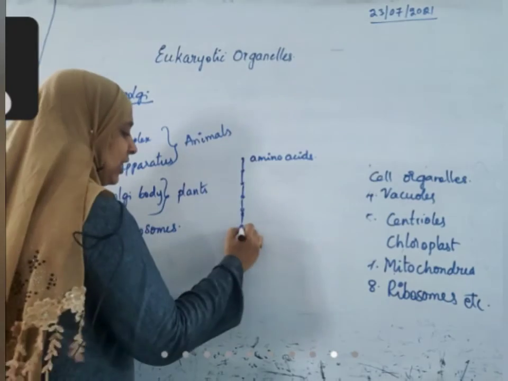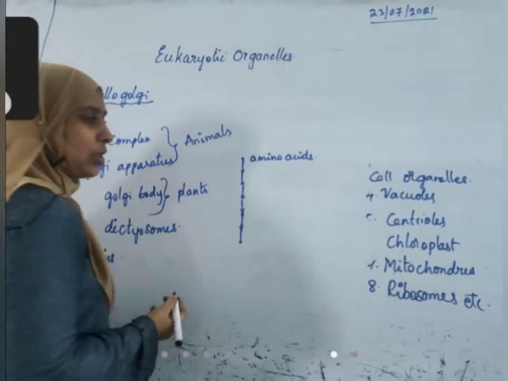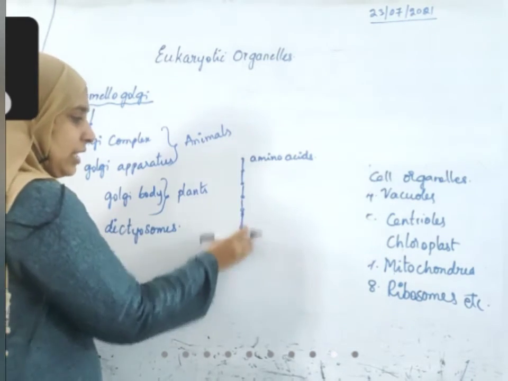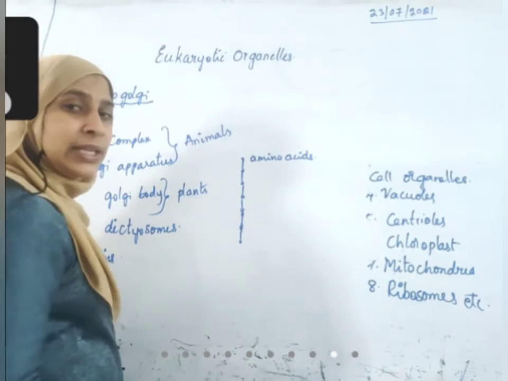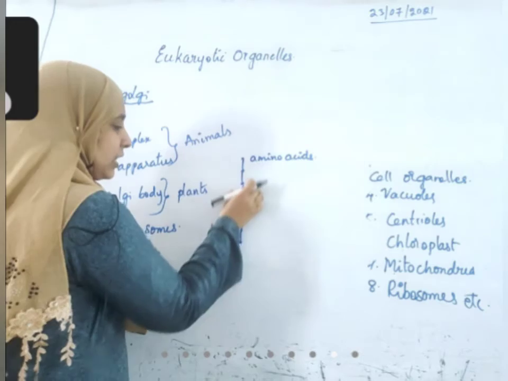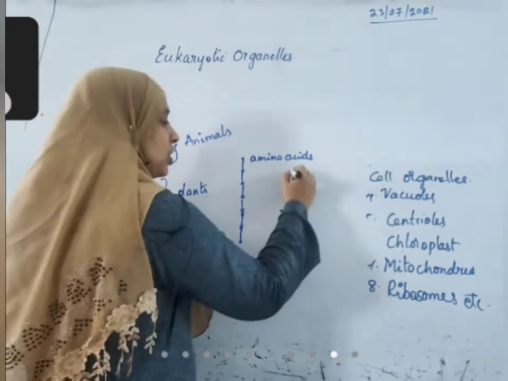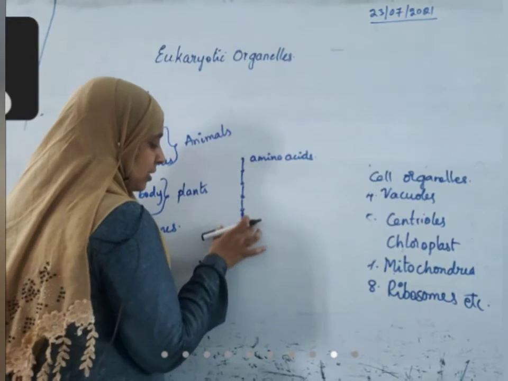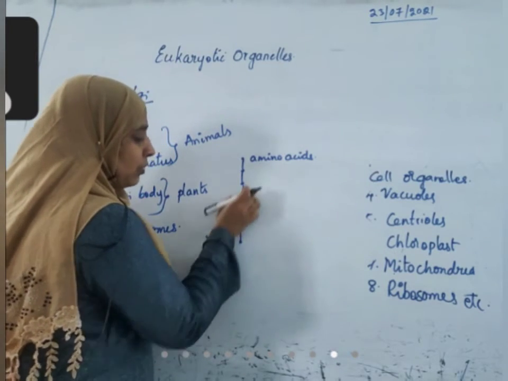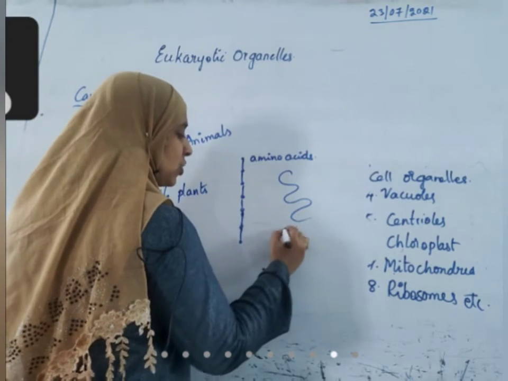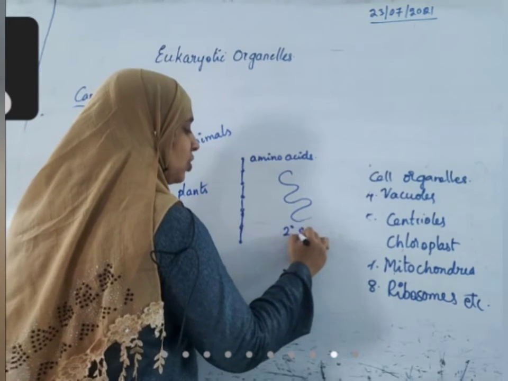This forms a chain-like structure, but the protein is not complete. The structural formation of this assembly of proteins will take place in the rough endoplasmic reticulum. But after that, it needs to undergo some modifications. That is, there are some hydrogen bonds formed within this chain-like structure, and they form a structure which is called the secondary structure.